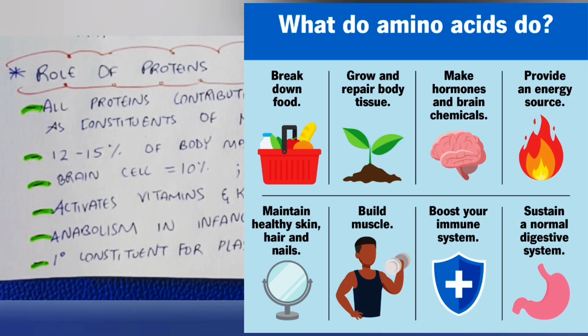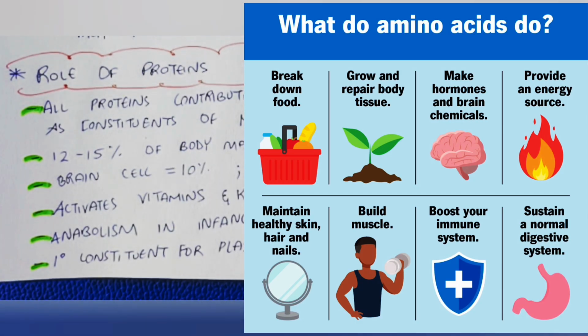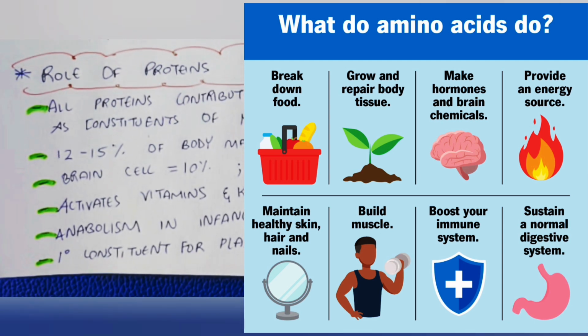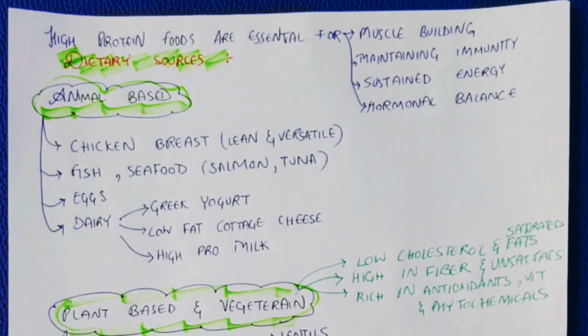Tissue synthesis accounts for more than 1/3 of protein intake during the rapid growth of infancy and childhood, known as anabolism. If the growth rate declines, the percentage of protein retained for anabolic processes declines. Amino acids are the primary constituent of the plasma membrane and the internal cellular material. High protein foods are essential for muscle building, maintaining immunity, sustained energy, and hormonal balance. These come from our dietary sources.